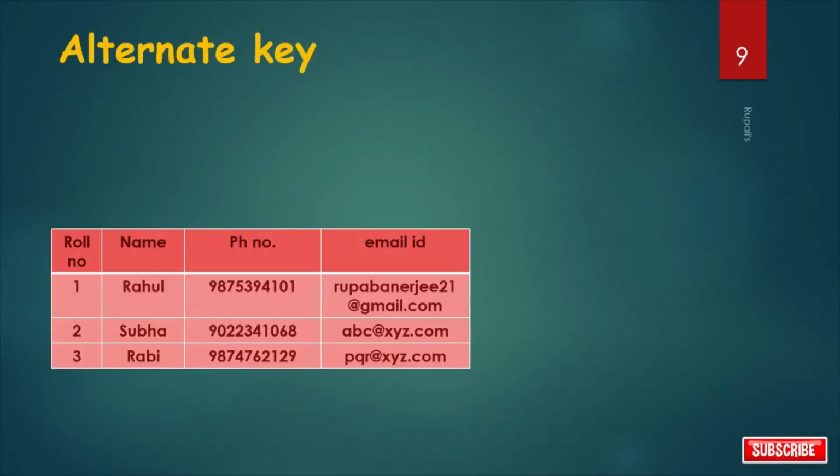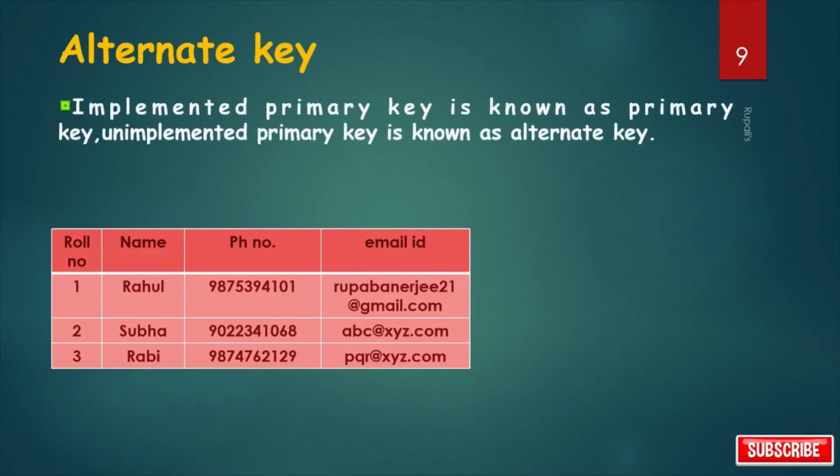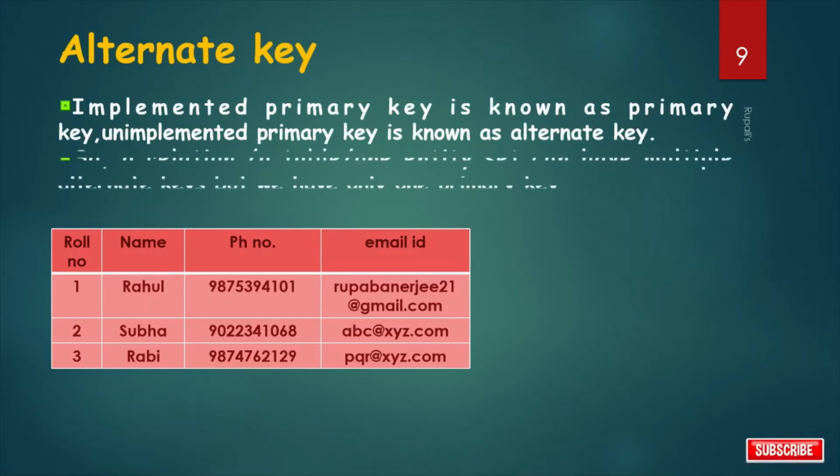So we already learned there can be more than one candidate key. So what is an alternate key? Candidate keys that are left unimplemented or unused after implementing the primary key are called alternate keys. So the implemented candidate key is known as the primary key, and the unimplemented candidate keys are known as alternate keys.